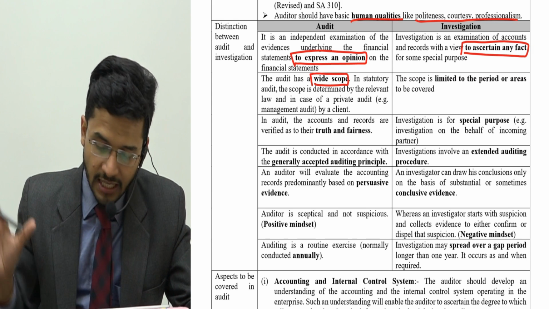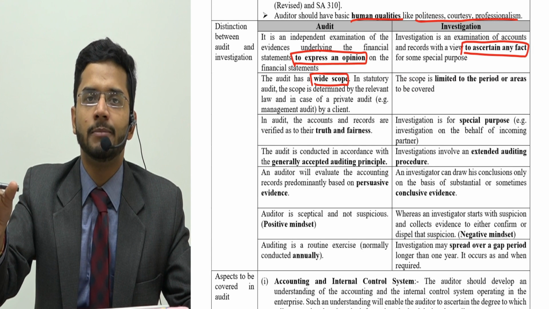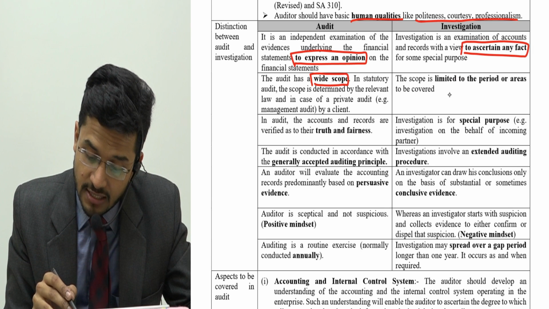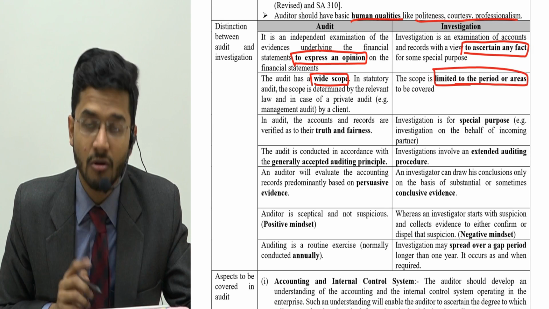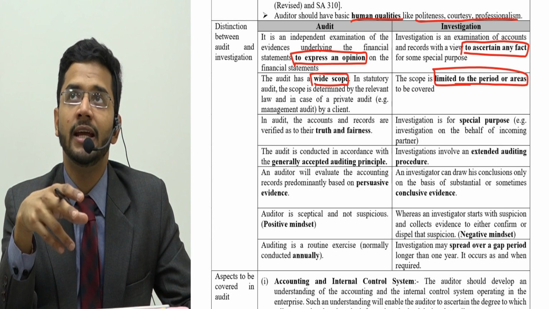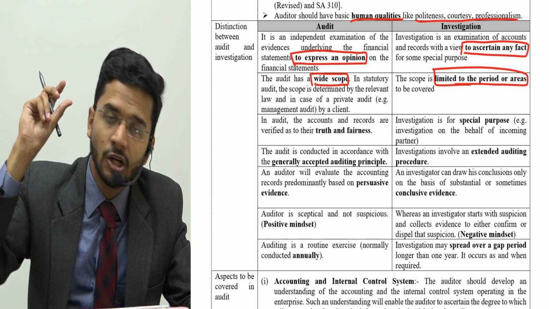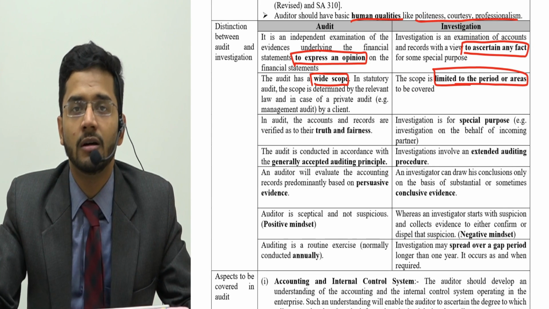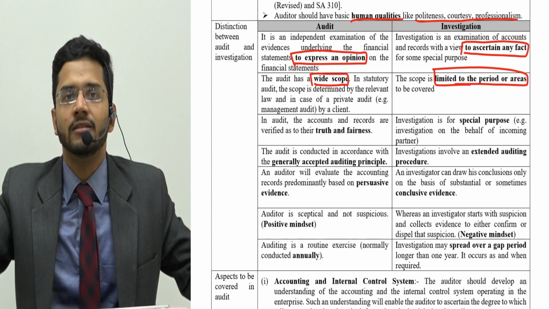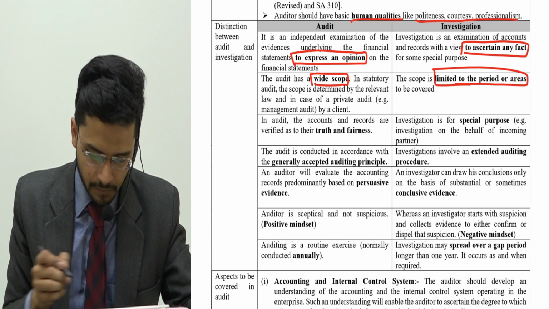Number two, audit has a wide scope. Audit includes a lot of things, and audit generally includes all the accounts statements of financial statements, all the account heads of financial statements. However, investigation is sometimes limited to a particular period or area. We need to investigate only with respect to the fraud which happened in, say, Adidas in, say, 2017. So you are referring to a particular event, you are referring to a particular year. That is investigation. Investigation might not happen for the entire year, or it might not happen for each year subsequently.